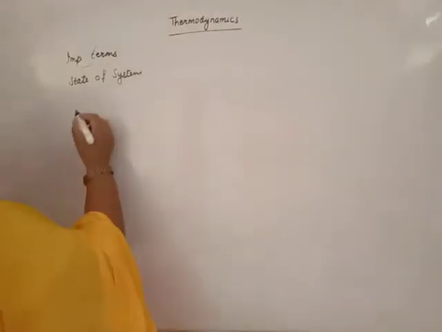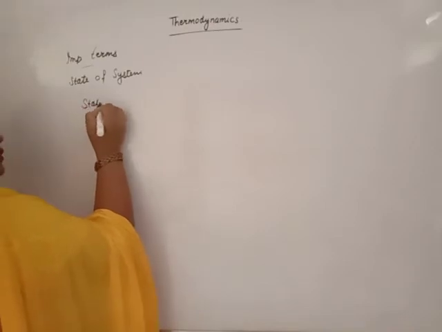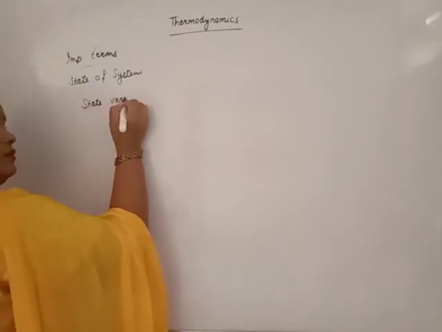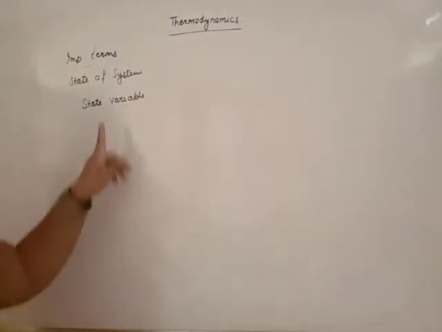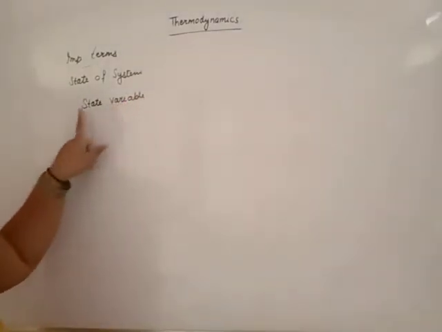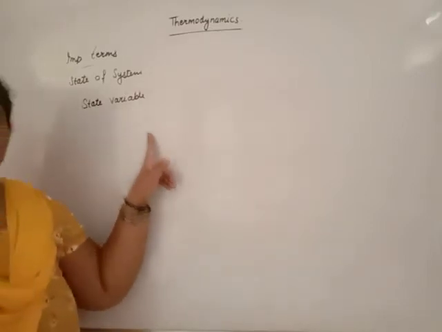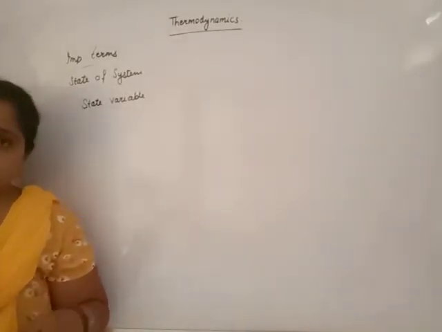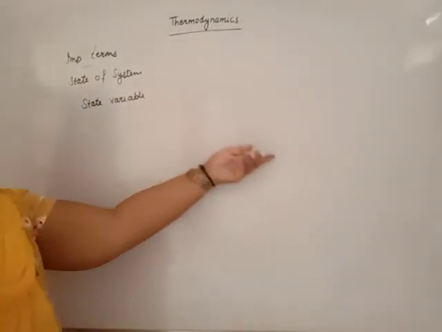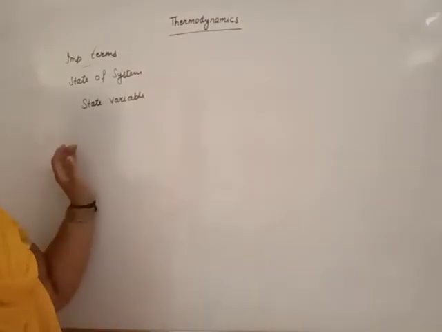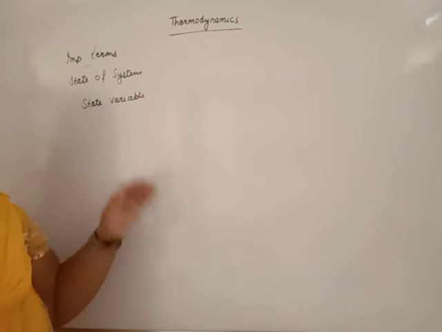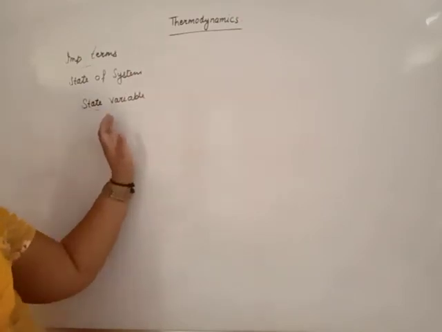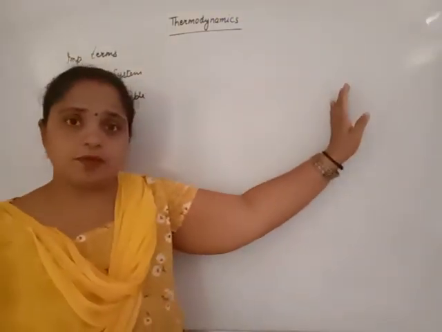And state variable? State variable means changes. Conditions are changed when the process is going on. Initial state, final state. When you start some process, temperature is T1. After the process, temperature changes from T1 to T2.